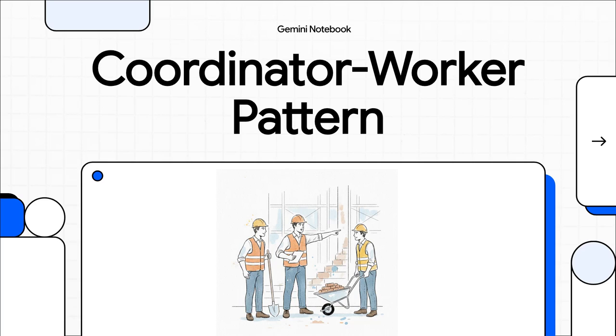If you've ever watched your AI agent just spin its wheels for what feels like forever, only to spit out a confused hallucination, yeah, we've all been there. Welcome to today's Explainer. We are tackling a massive leap forward in how we build AI apps. We're talking about the critical shift from relying on just one single AI agent to orchestrating parallel multi-agent teams using the coordinator worker pattern. So if you're looking to scale up your capabilities and seriously cut down on processing time, you are in exactly the right place.